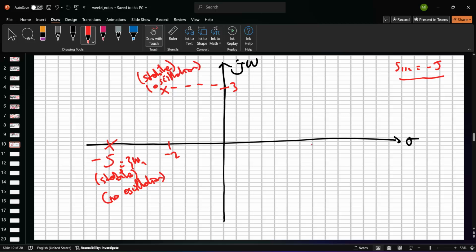And so, what about this point? Is this system stable or not? Unstable, right? And so, oscillation or not? Oscillation. Yes. That's good. Okay. And so, what about this one?